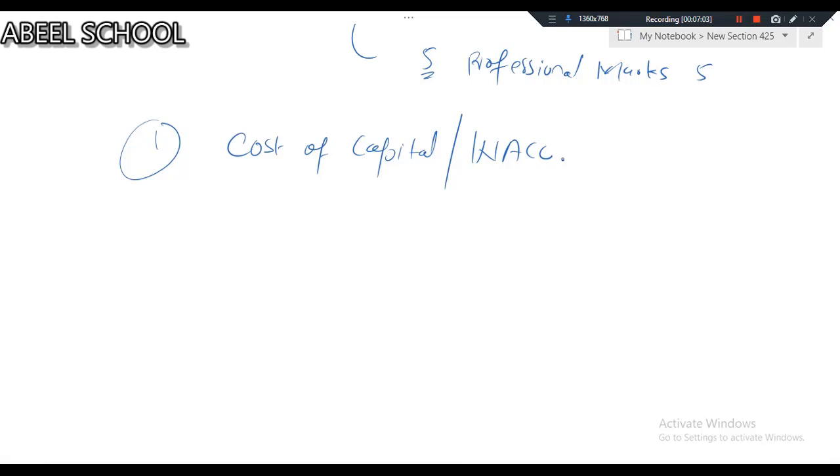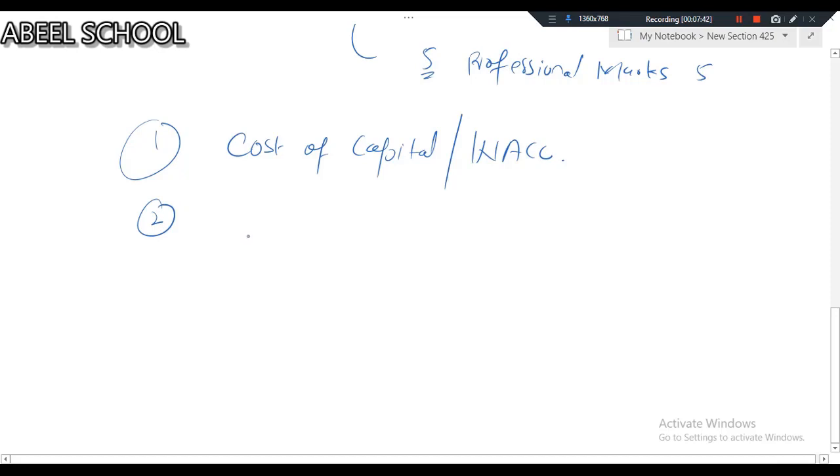The basic difference in financial management F9 and AFM is, in F9 normally when we discuss how we calculate risk adjusted WACC in case of diversification, in F9 we stop over there. But in AFM, it is also very much possible that the business is already diversified. Then how do we calculate WACC of a diversified business? But nothing to worry. We will obviously start from zero. But cost of capital is one of those topics which are very, very important.